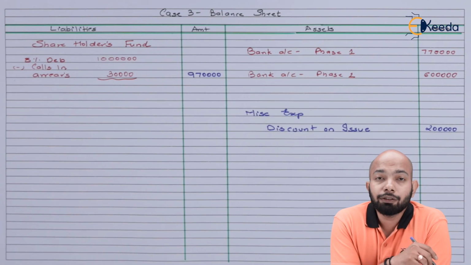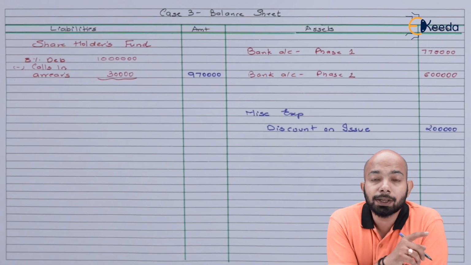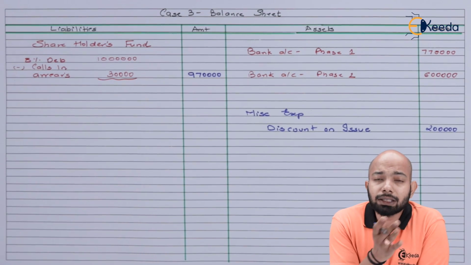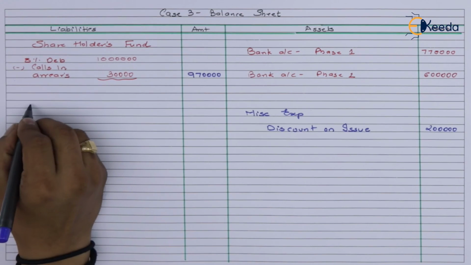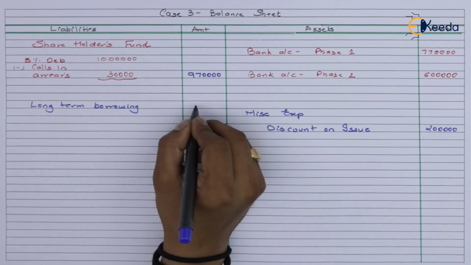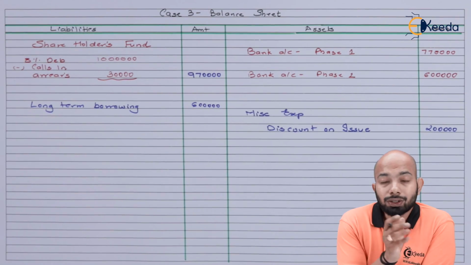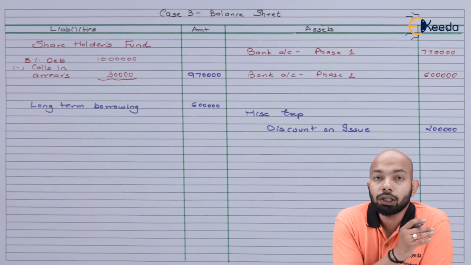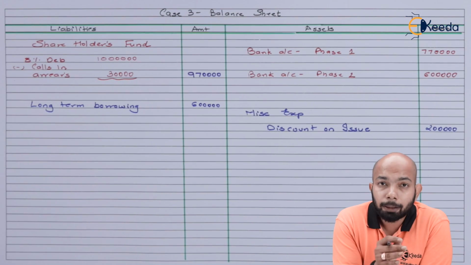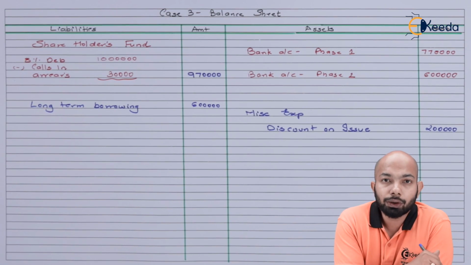Now the next item that we have to mention here is the debenture suspense account and the long-term borrowings. So 6 lakh is the long-term borrowing. The 8% debentures issued here are the debentures that we have issued as collateral security.